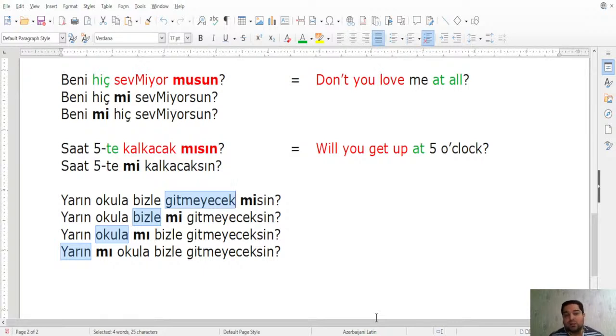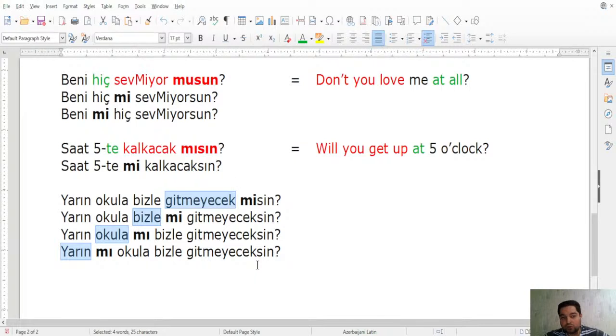So it can transform to anything depending on which word you put that question word after. If it's mu, it will be mu. If it's mi, it will require mi, and you can have mu, right, or just mı. So you can basically play with the sentences and change the place of the question words mı, mi, mu, mü, placing them in different parts of the sentences in order to clarify whatever is not clear to you.